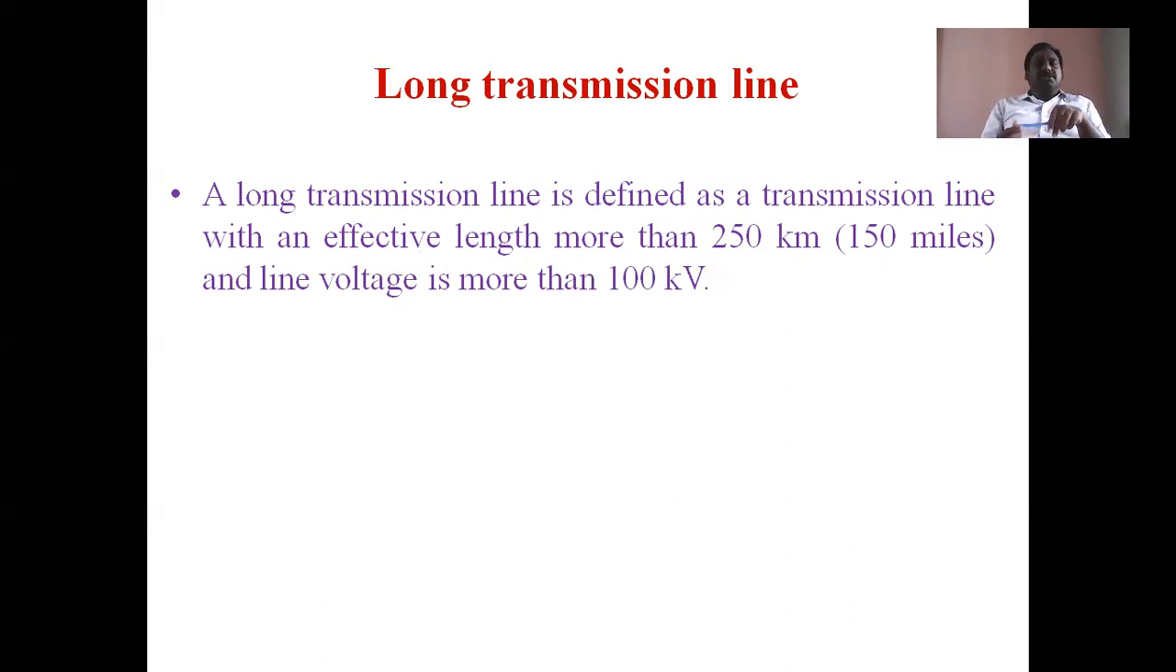Here, one thing is that shunt capacitance appreciably exists. Why? Because the length is more than that of a medium transmission line, and the operating voltage is also more. That's why this longer transmission line is represented with resistance, inductance, and capacitance. But one important concept is there. What does that mean? We have two types of parameters in our electrical circuits. Those are lumped parameters and distributed parameters.